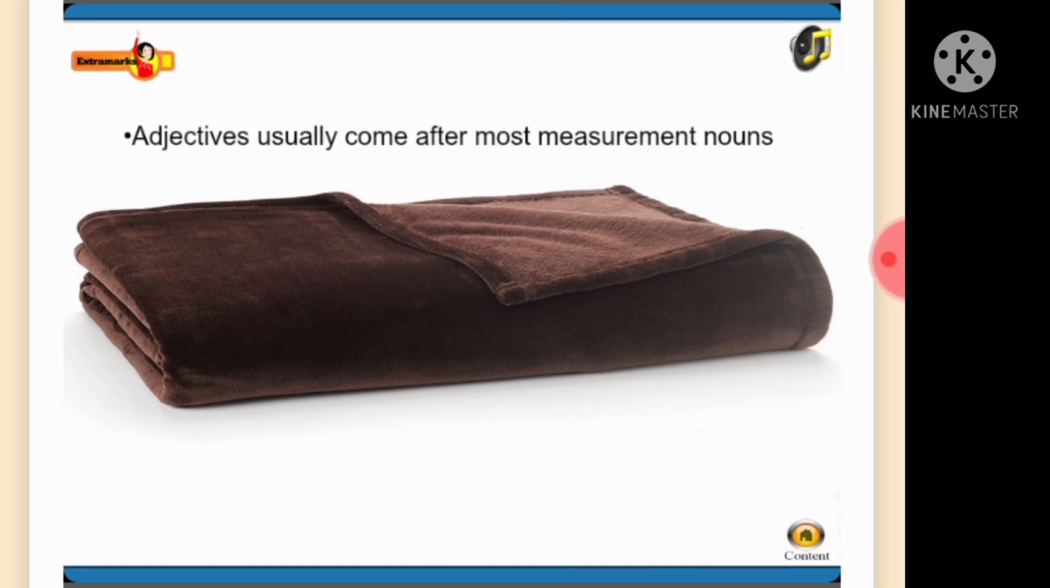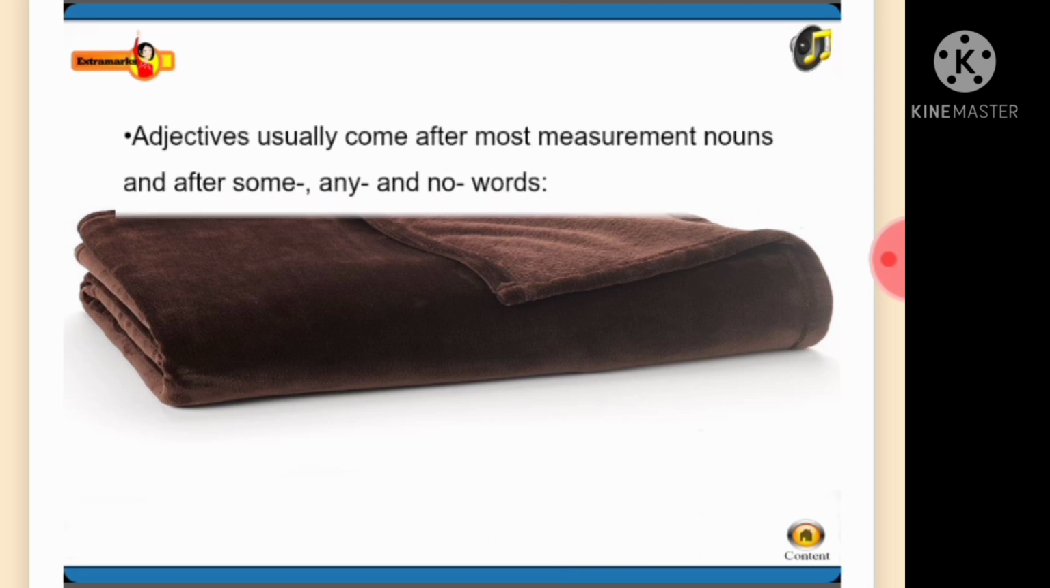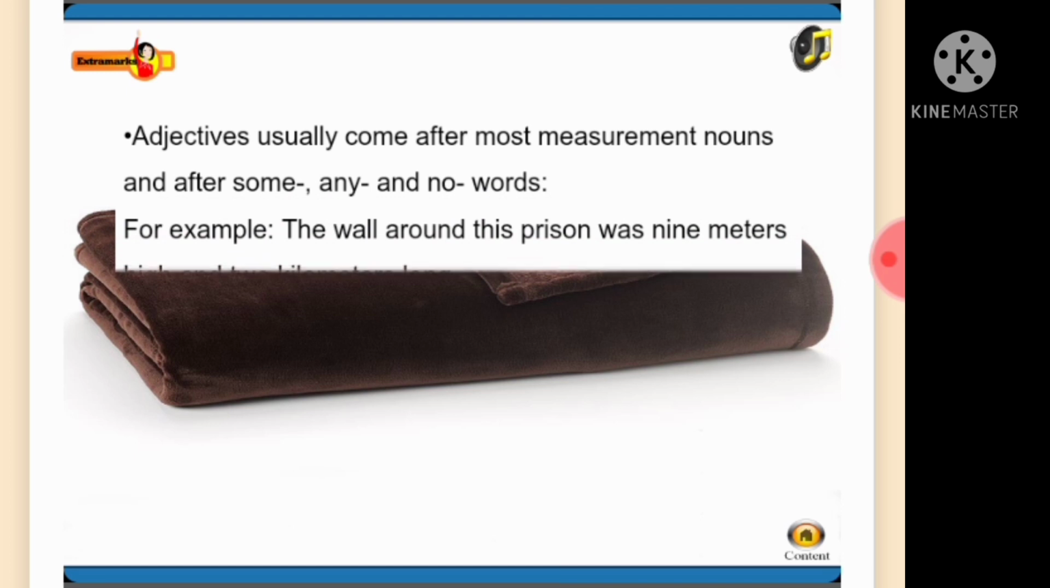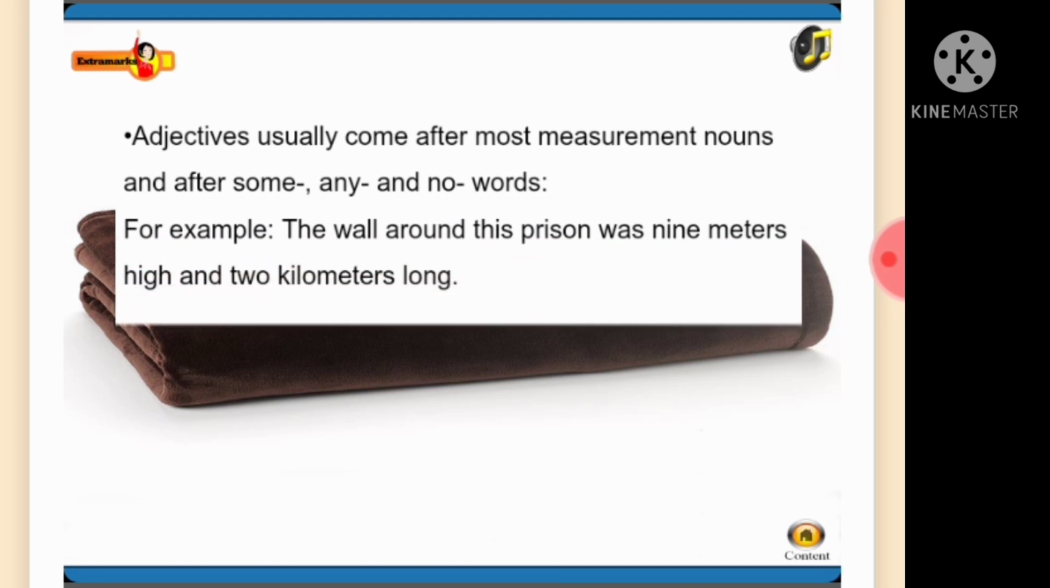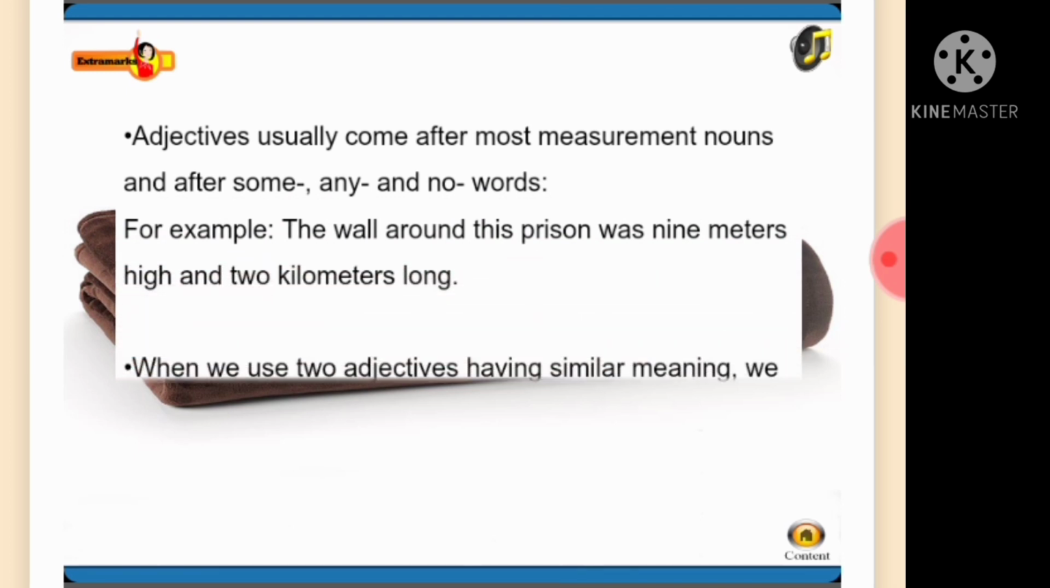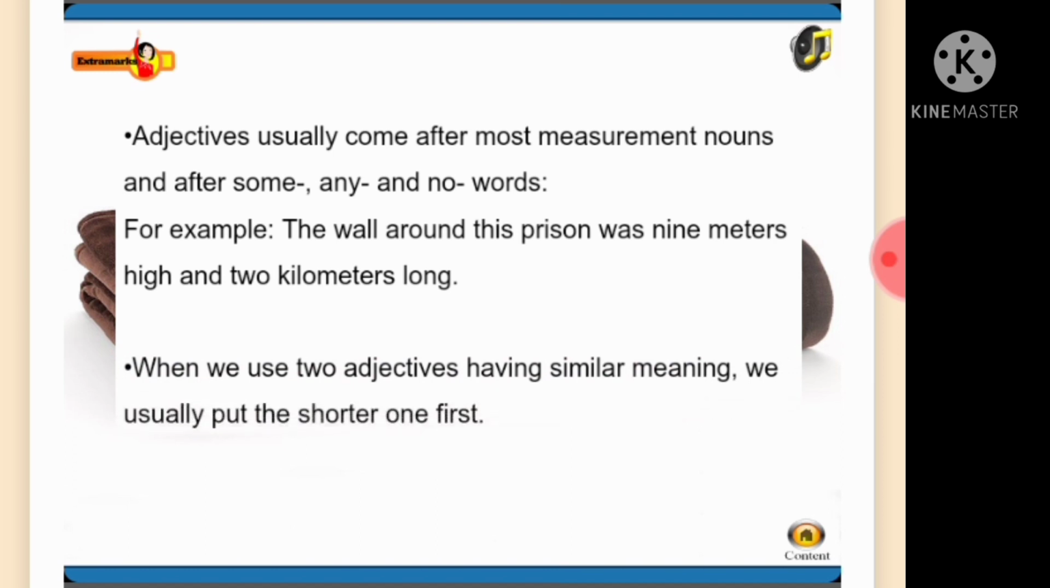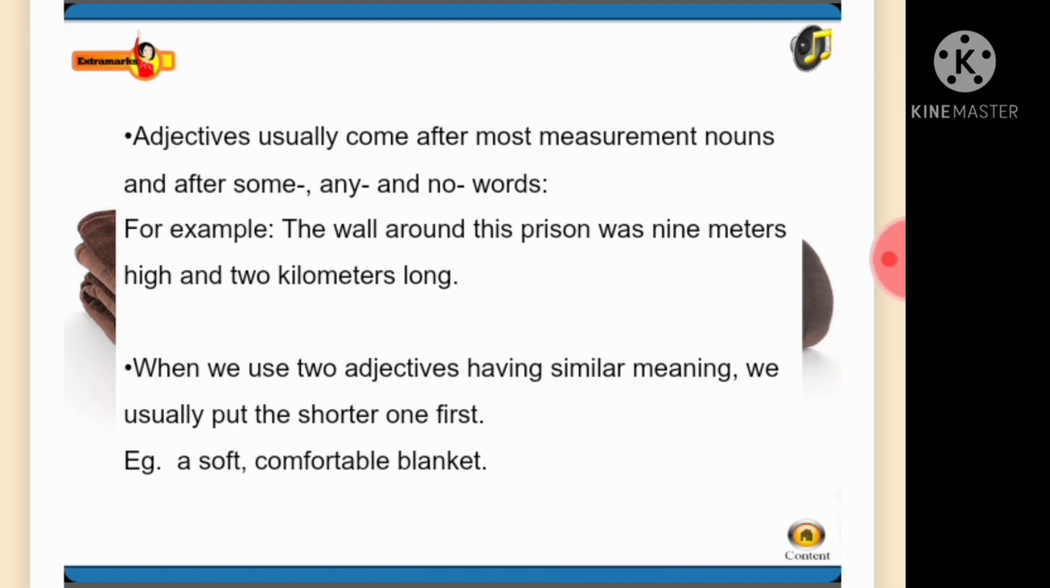Adjectives usually come after most measurement nouns and after some, any, and no words. For example, the wall around this prison was 9 meters high and 2 kilometers long. When we use two adjectives having similar meaning, we usually put the shorter one first. Example, a soft, comfortable blanket.